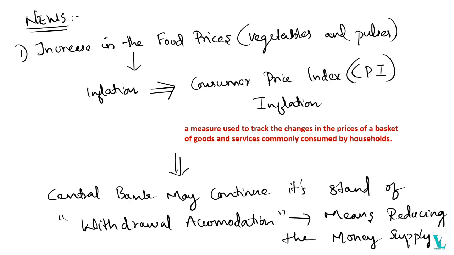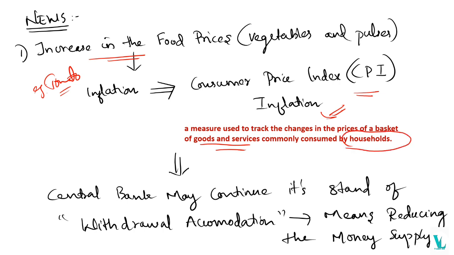So in the news, they are talking about the increase in food prices. For example, tomato, which we already discussed. Here the vegetables and pulses have increased food prices. So what will happen? It will lead to inflation. It's mainly depicted in consumer price index inflation. Okay, what is CPI? It is a measure used to track the changes in the prices of a basket of goods and services commonly consumed by households.